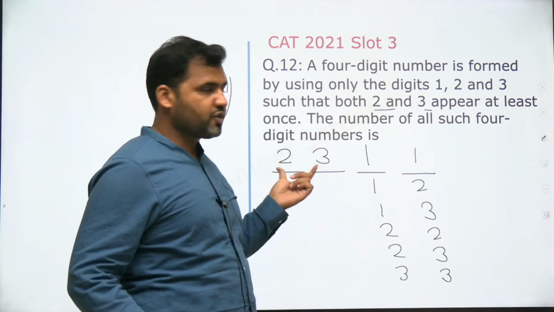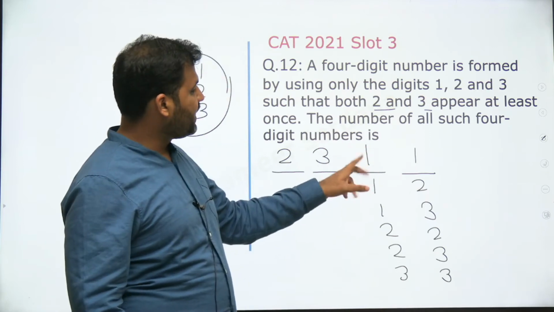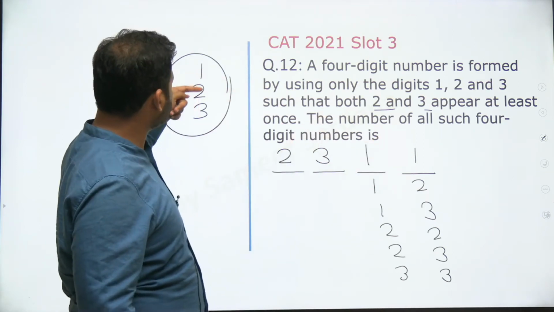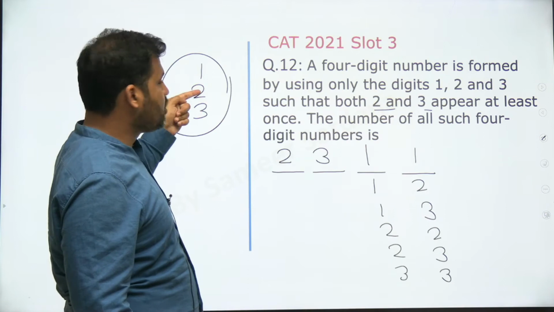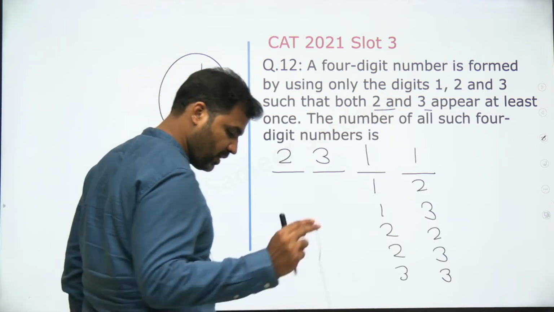Once 2 places are fixed, you have fixed 2 places, at one place 2 will come, at one place 3 will come. So on these places either both will be 1, or 1 with 2, 1 with 3, or both will be 2, or 2 with 3, or both will be 3. So these are the total 6 cases you will be getting.